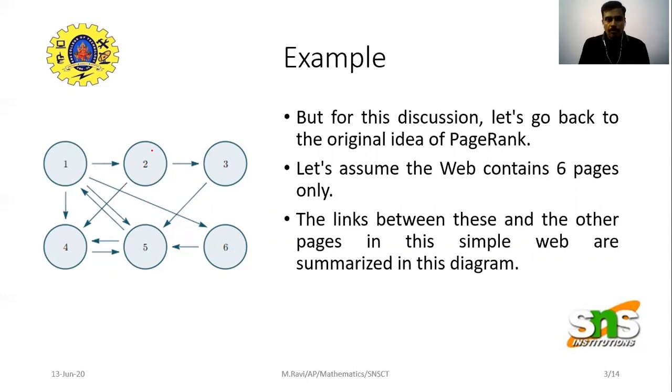Similarly, the author of page 2 thinks they have relevant content in page 3 and page 4 only, so page 2 is linked with page 3 and page 4. Similarly, the page 3 author thinks they have relevant content in page 5 only, and so on. Just consider, for the sake of understanding the concept of PageRank and how Google's PageRank works, that we have only 6 pages. We assume the links between these pages in the simple web are summarized in this diagram.